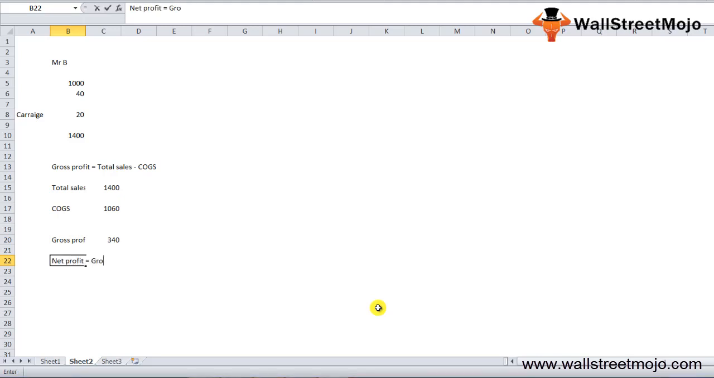less any indirect expenditures, right? So suppose in the same example, let's say Mr. B paid $100 as salary and $50 as rent. So his net profit is going to be 340 less 100, less 50, that's going to be 190, right? So that's going to be your net profit.